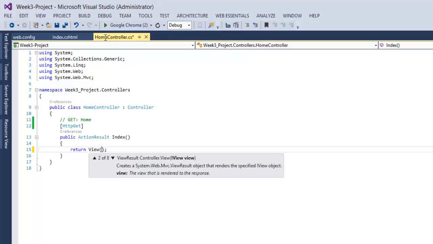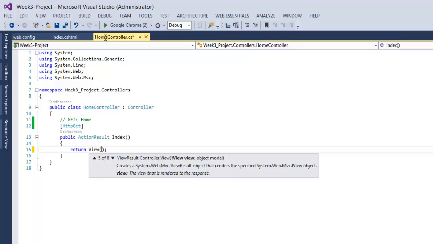And then you'll look and see that there's also an option where there's an iView parameter that can be passed. The next one is an object variable called model, and this is the model that is used to render the view, and that's the one that we'll focus on. But there's also view names if you want to direct to a specific view instead of just pointing it to the index view by default, which is the name of this action. You can redirect to a different view.